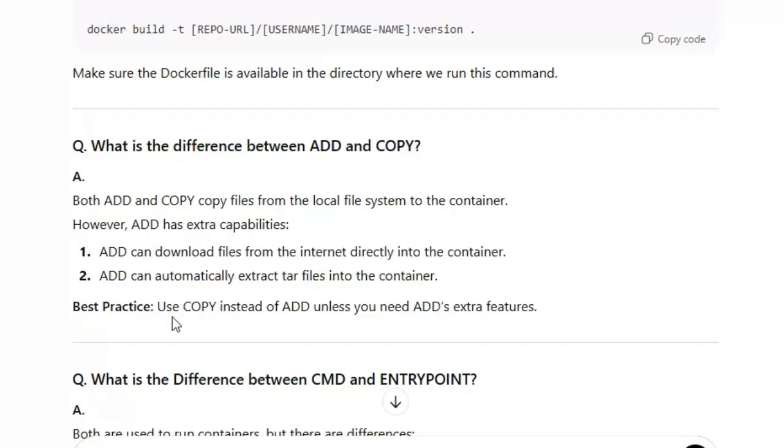Best practice is to use COPY instead of ADD, unless you need ADD's extra features. If you need any extra features, you can use ADD. If not required, you can use COPY.